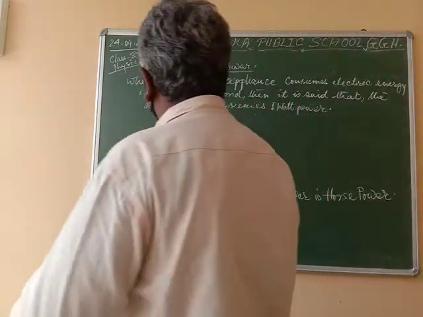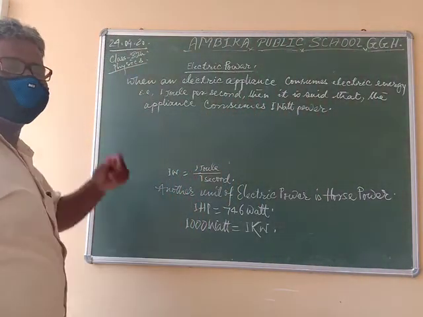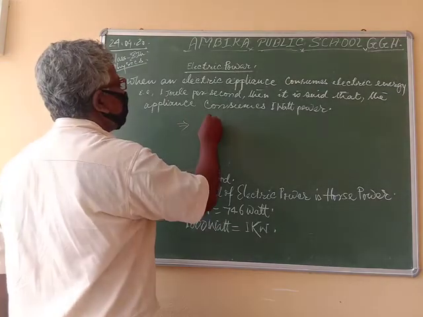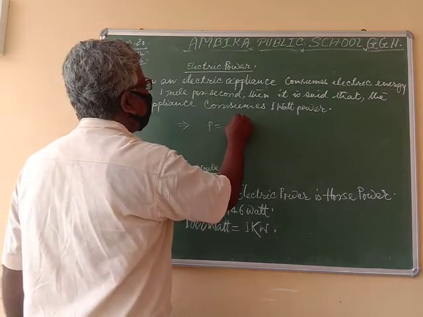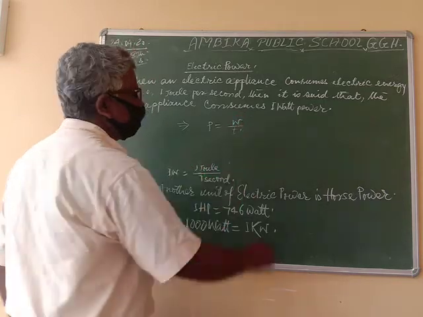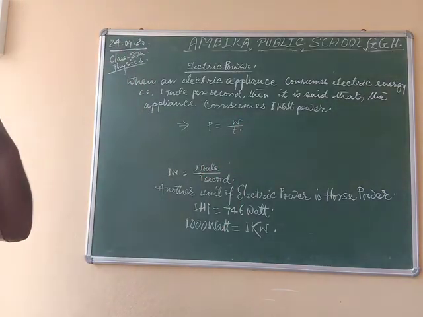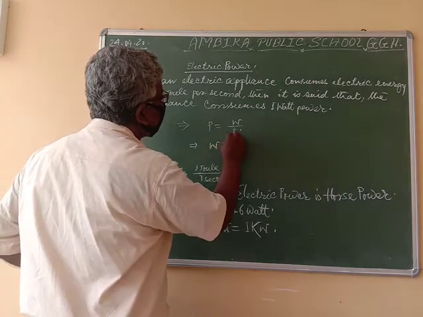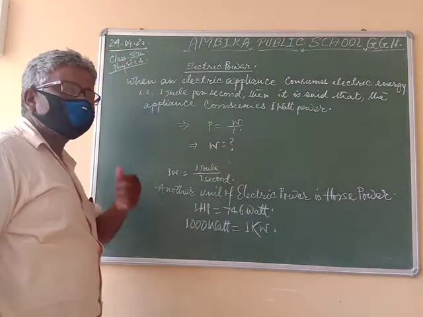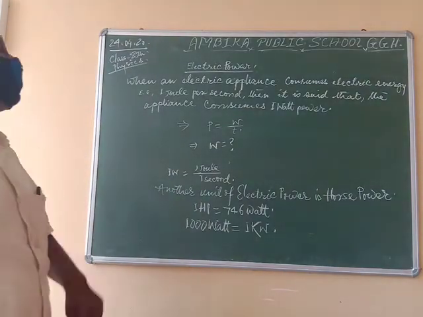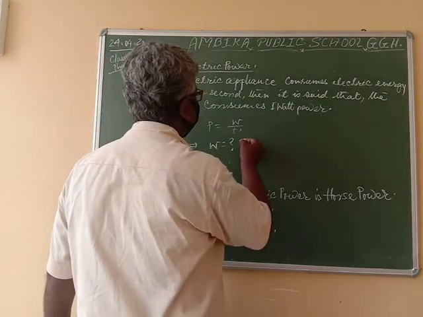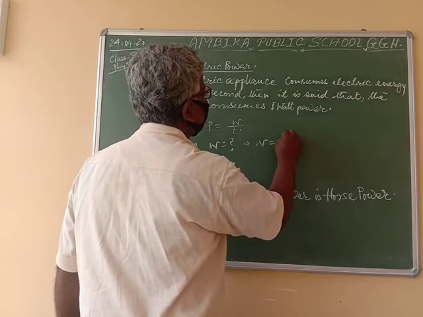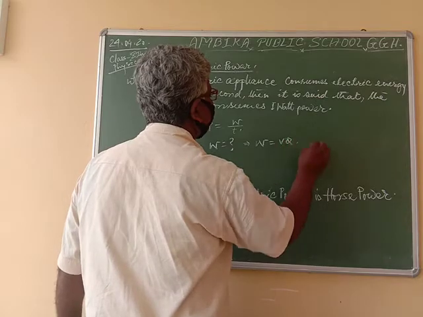Now let's have a look at what we have seen here. P is equal to W by T. And very early we have studied W is equal to VQ.